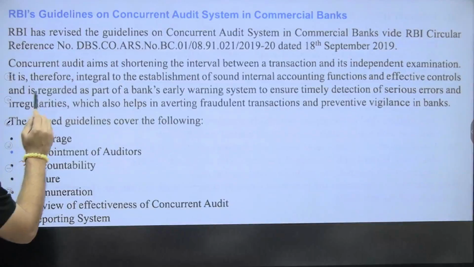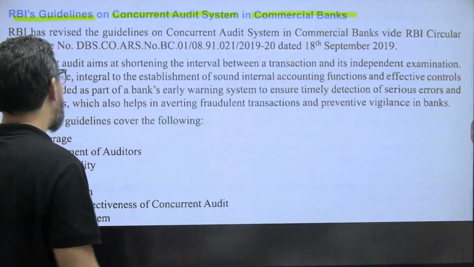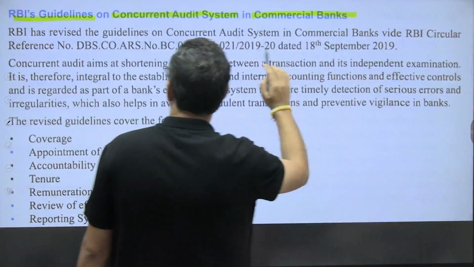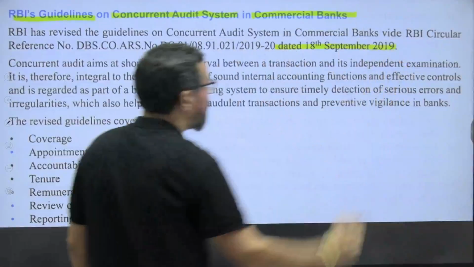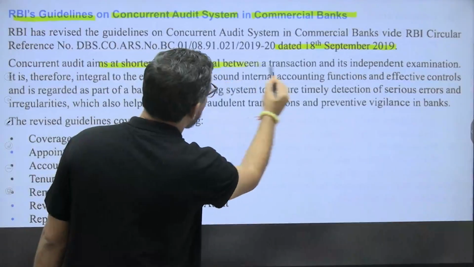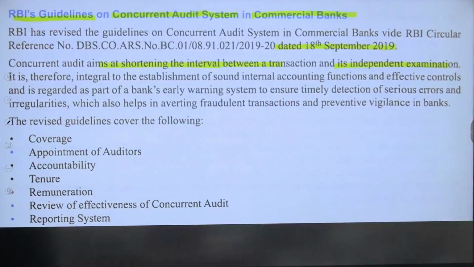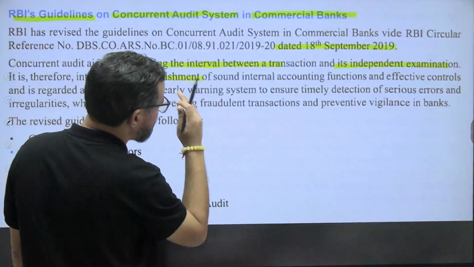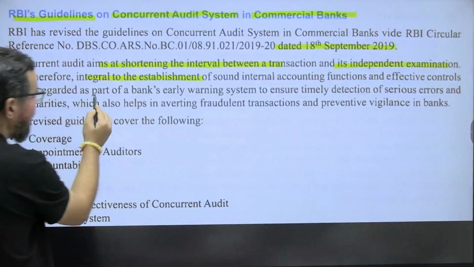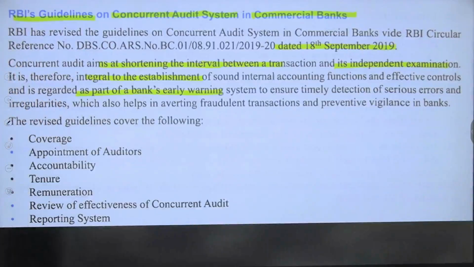So, RBI guidelines on the concurrent audit system in commercial banks. RBI has revised the guidelines on the concurrent audit system in banks by a notification dated 18th of September 2019. Concurrent audit aims at shortening the interval between a transaction and its independent examination. It is therefore integral to the establishment of a sound internal accounting function and effective control, and regarded as part of the bank's early warning system to ensure timely detection of serious errors and irregularities.